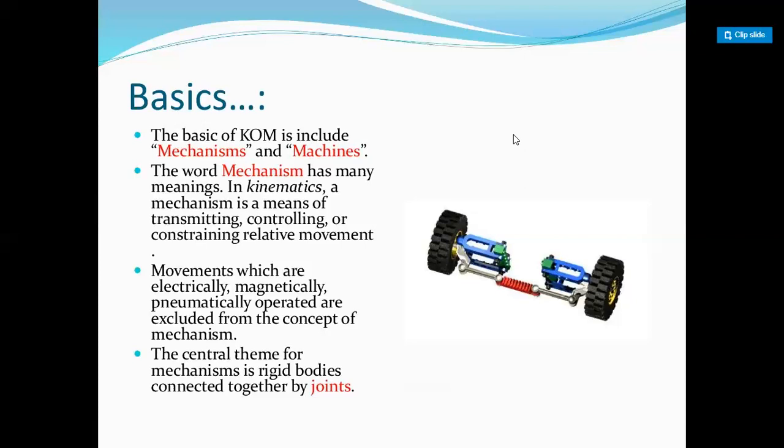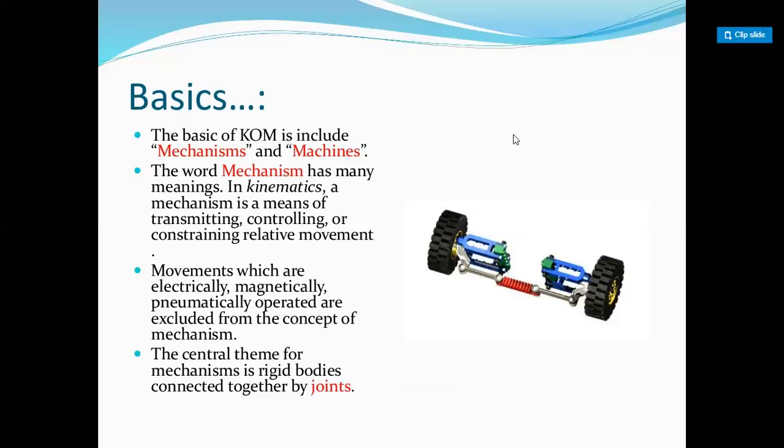If the kinematic links are arranged such that the movement can't be transmitted to the other links or to the last link, then it is called a structure.